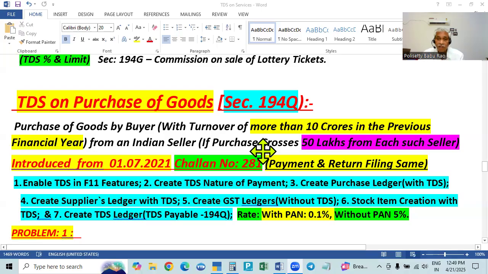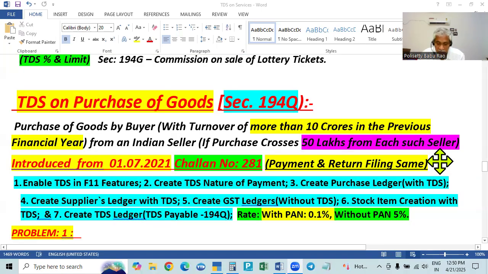And also every quarter we have to file Form 26Q, which is for payments other than salaries, other payments for residents. 26Q is the form number, and in that we have to file the return. So after completing the quarter, by the end of the next month, we have to file our TDS return. But for the last quarter ending with March, the payment and filing get one month extra, so payment is extended up to May 31st. Filing of the quarterly return for the quarter ending March is also one more month extra, not April.